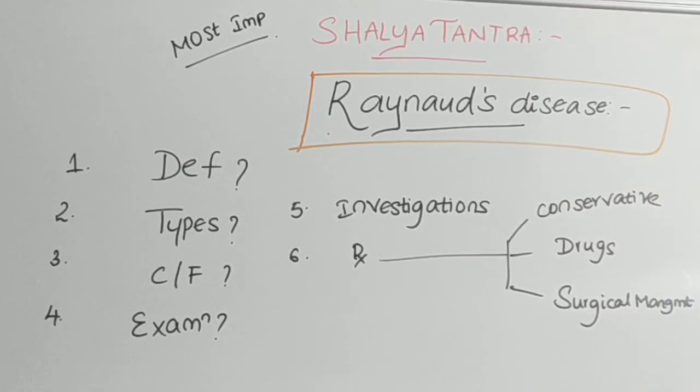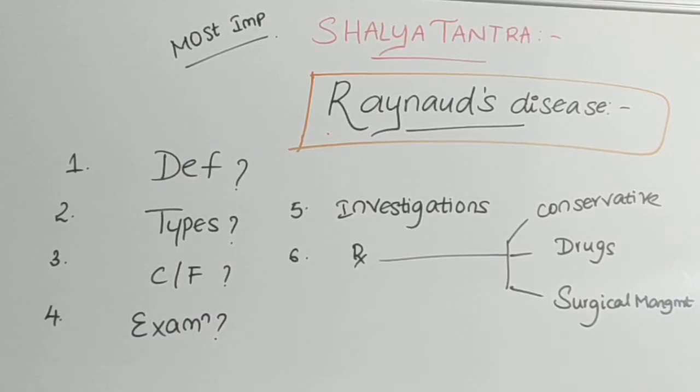So first of all, the definition. Raynaud's phenomenon is a condition which results in a particular series of discoloration of fingers and toes, the fingers of the hands and legs. There will be discoloration after exposure to changes in temperature, either cold or hot.